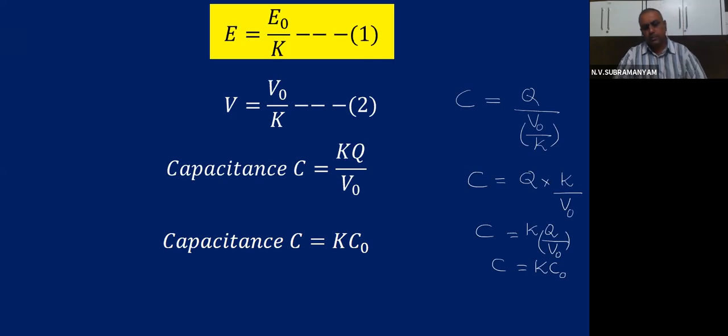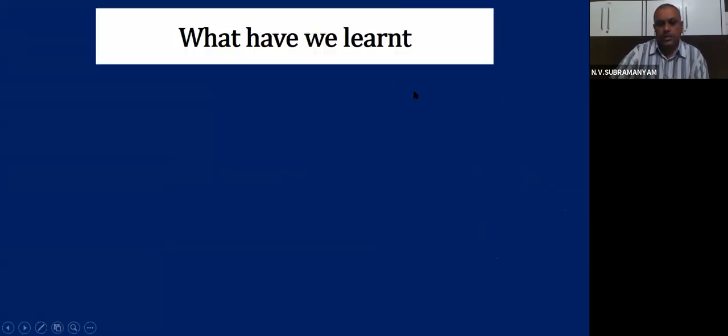And please remember, there are different types of dielectric materials which can be used, like glass, polystyrene, mica. All these are generally used as dielectric materials. So that brings us to the end of this session. Now let us see what we have learned.